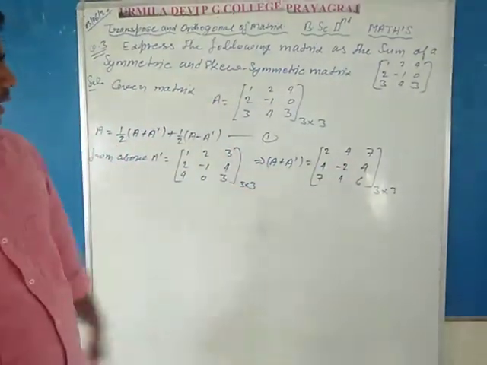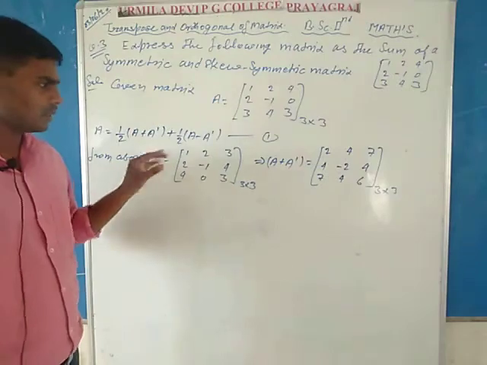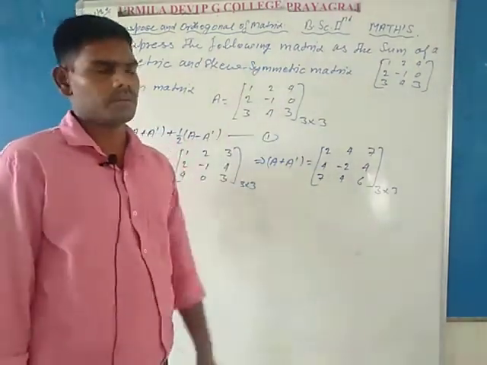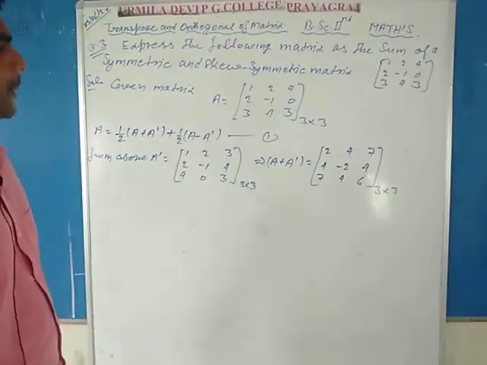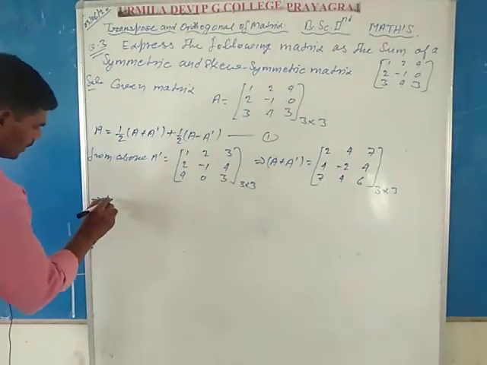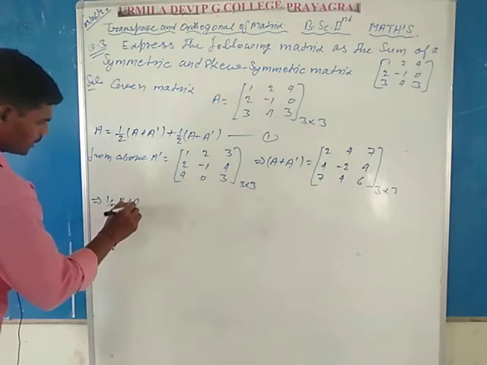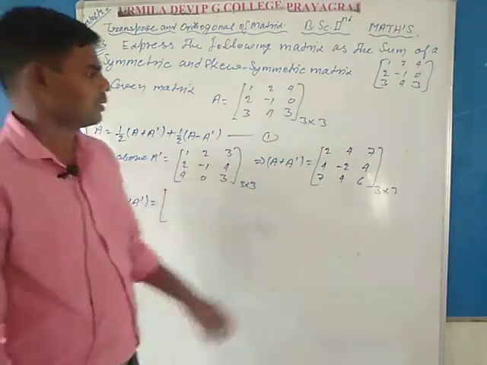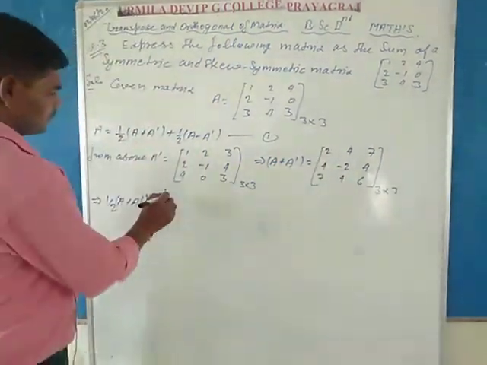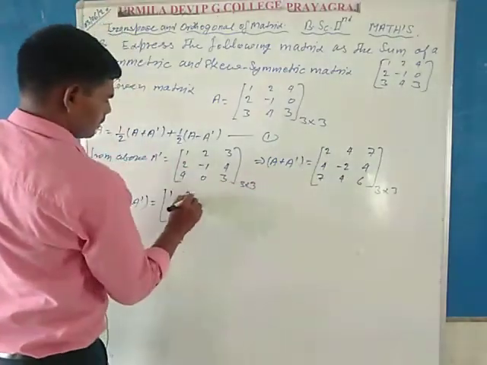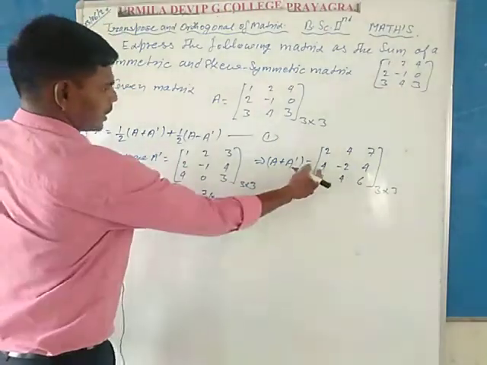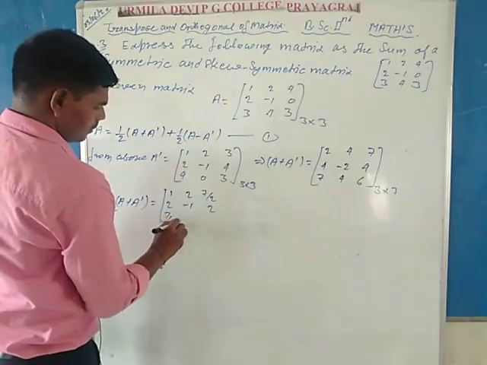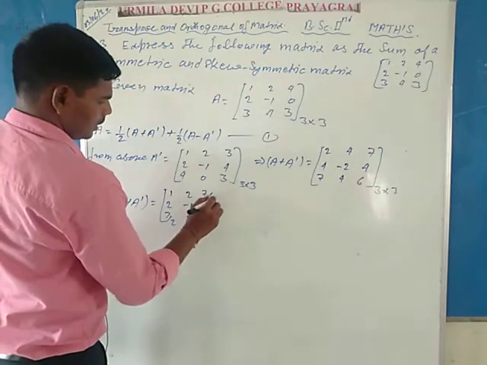Here matrix A is this and transpose of A is this. So adding this matrix with this matrix by rules of addition of matrices of 3 by 3 order. Now it is implied that 1 by 2 of A plus A dash is equal to, multiply by 1 by 2, so is equal to 1, 2, 7 by 2. Here 2, minus 1, 2, 7 by 2, 2 and 3.